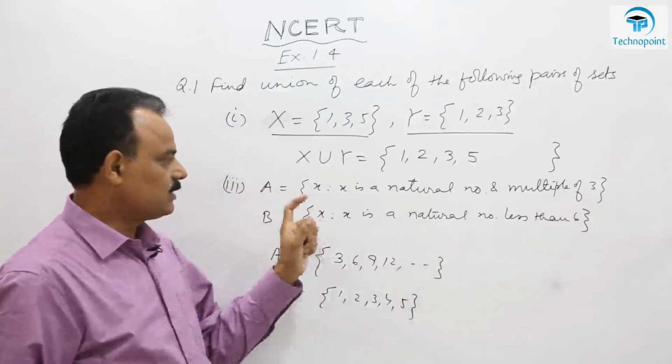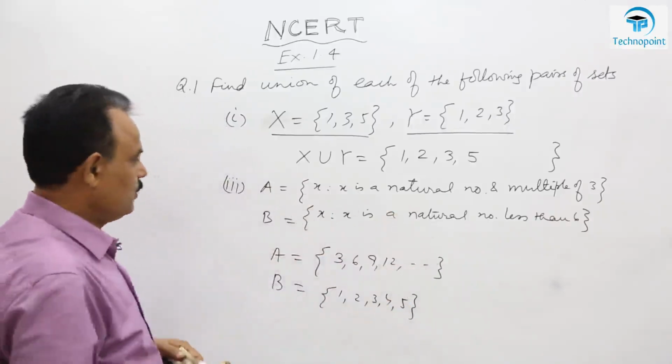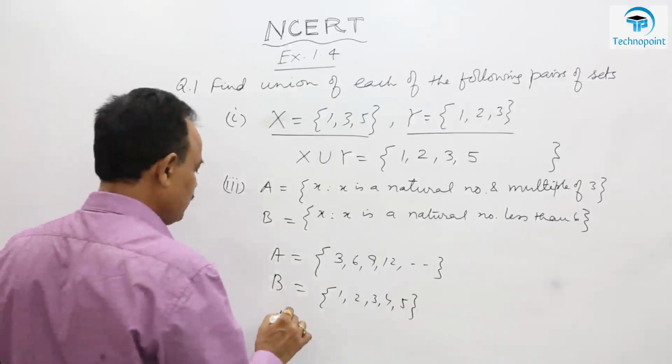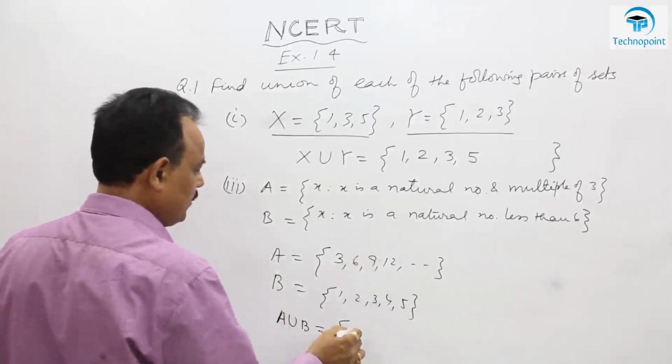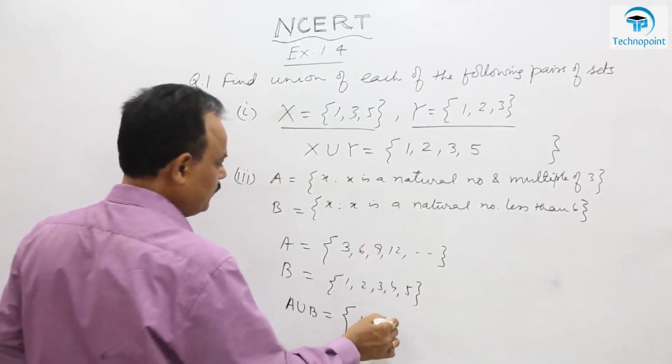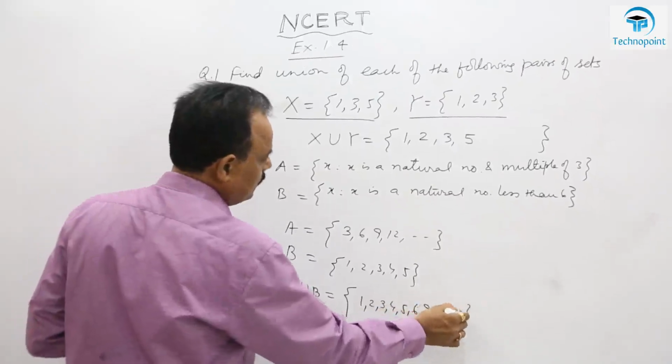And B is what? Natural number which are less than 6. So 1, 2, 3, 4, 5. So now you have to take union. So take union means mix up these. So it will be what? 1, 2, 3, 4, 5, 6, 9, 12 and so on.